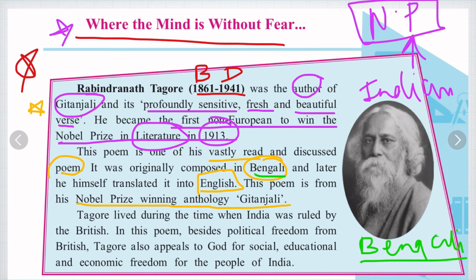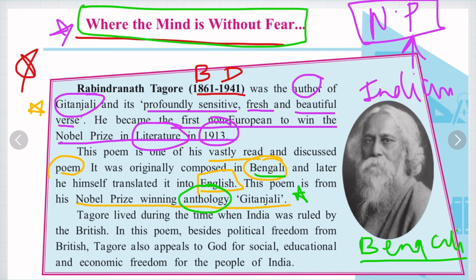He himself translated it. Anthology means a collection of poems. So Gitanjali is one example of it.